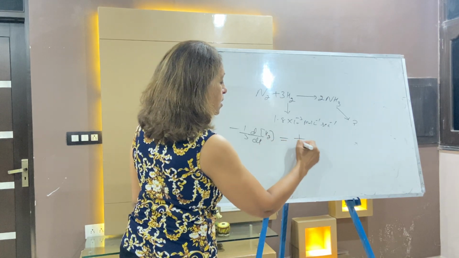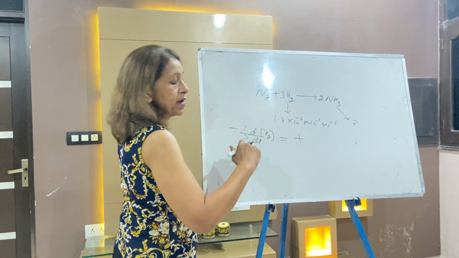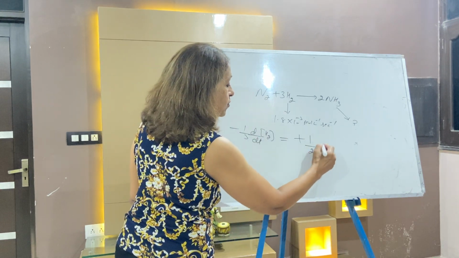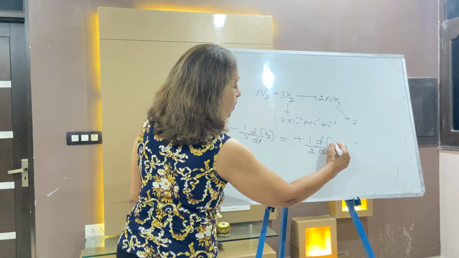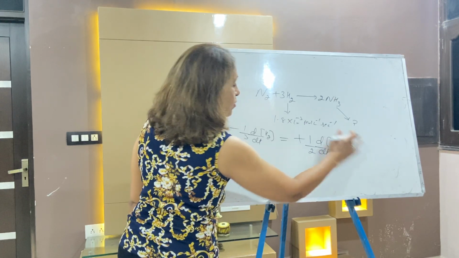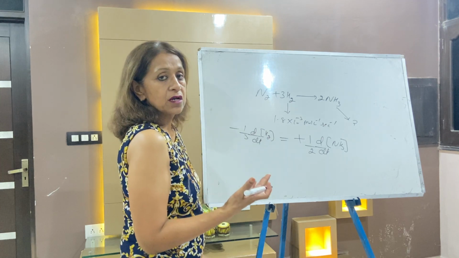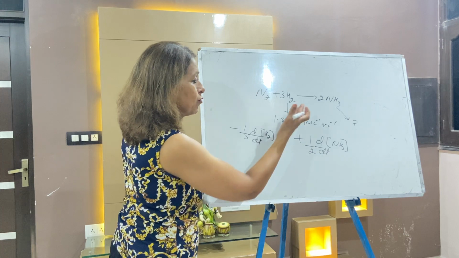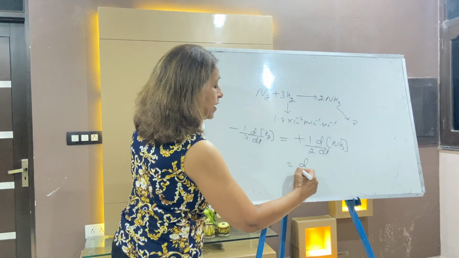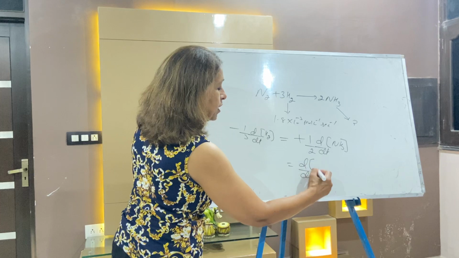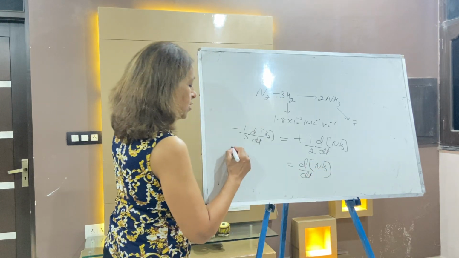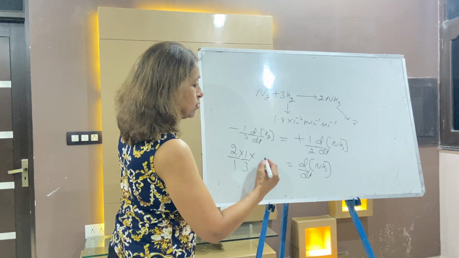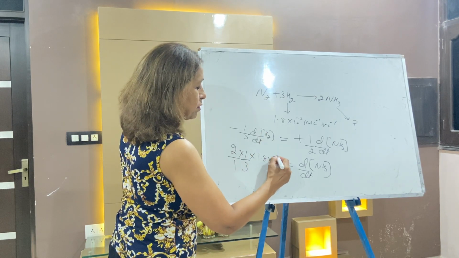It is equal to, because the rate of the disappearance of reactant is always equal to the rate of appearance of the product, plus half d by dt of ammonia. So this is the first topic we are taking, where rate expressions along with the calculation of the rates are there. The rate of the hydrogen is given, you have to calculate the rate of ammonia. So d by dt of ammonia, bring 1 by 2 to this side, it will become 2 by 1 into 1 by 3 multiplied by the rate of the hydrogen, which is 1.8 into 10 to the power minus 3.